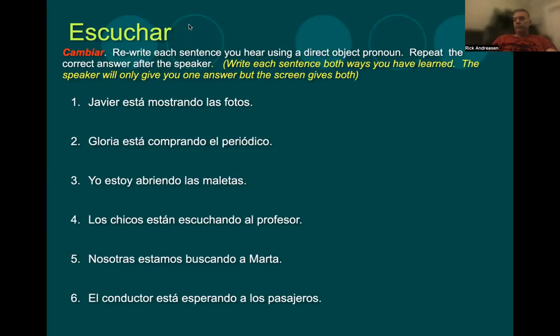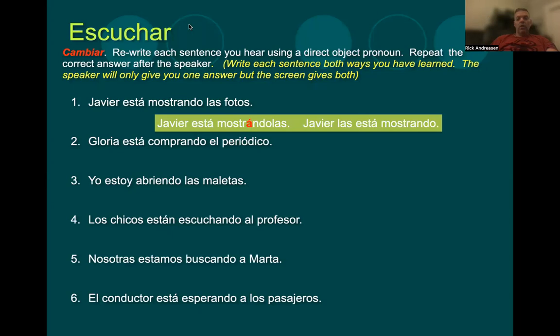2. Cambiar. Restate each sentence you hear using a direct object pronoun. Repeat the correct answer after the speaker. Modelo. Isabel está mirando la televisión. Isabel está mirándola. So that one you would also say, Isabel la está mirando. Uno. Javier está mostrando las fotos. Javier está mostrándolas. Or las está mostrando.